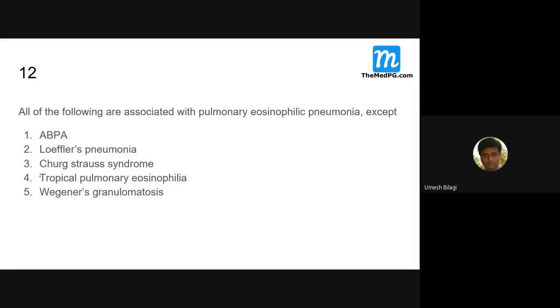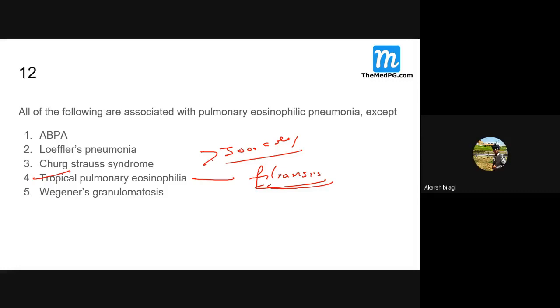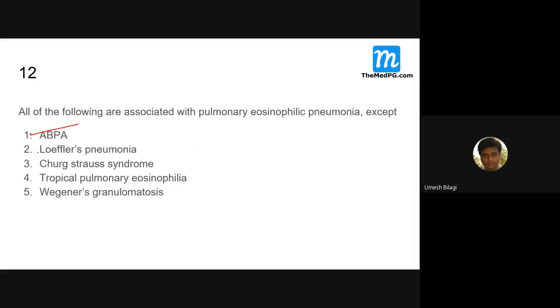And what about tropical pulmonary eosinophilia? I expect you to answer this. There will be a peripheral eosinophil count of more than 3000, secondary to what? Filariasis, with eosinophilia more than 3000 cells per ml. That is tropical pulmonary eosinophilia. So this is true.